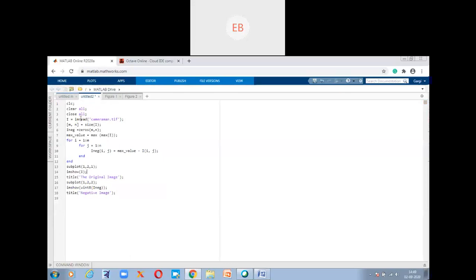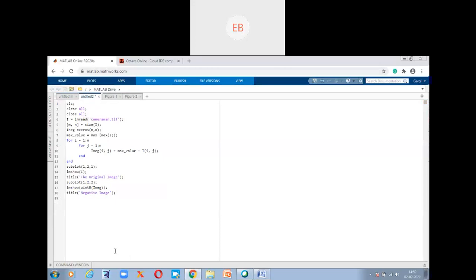So you can see here, I'm directly using the command today. I'm not mentioning any path. Why? Because this cameraman.tif image, by default, is already stored in the MATLAB folder. This is a default image.